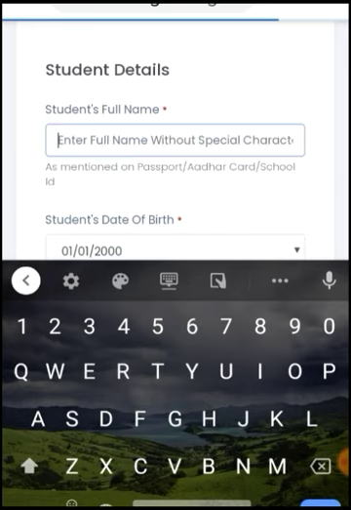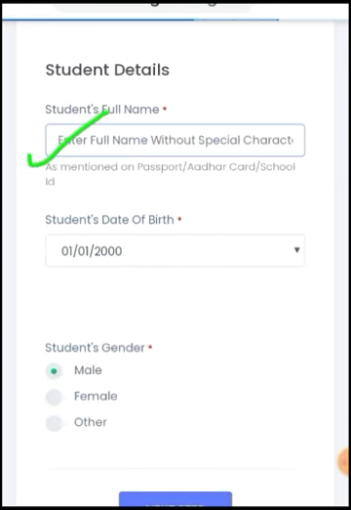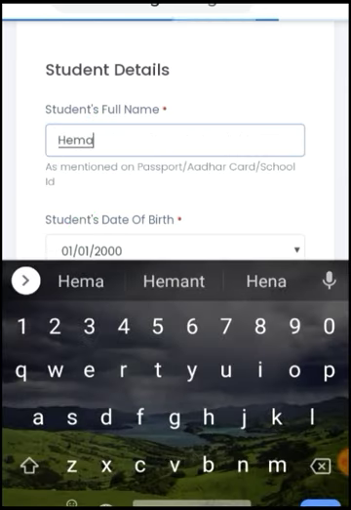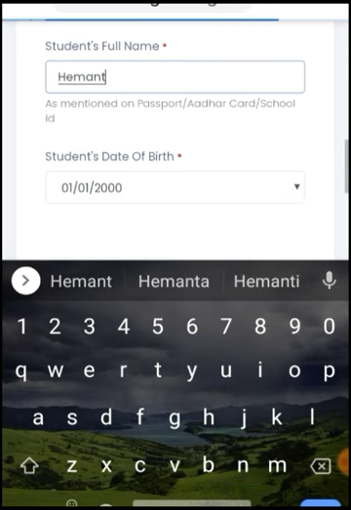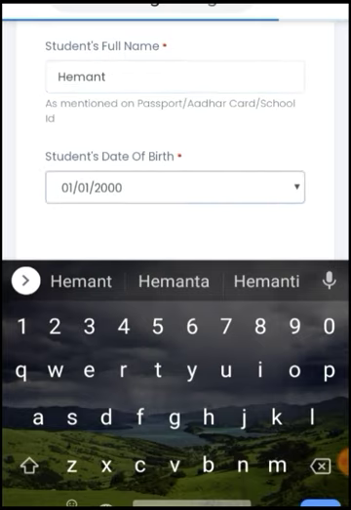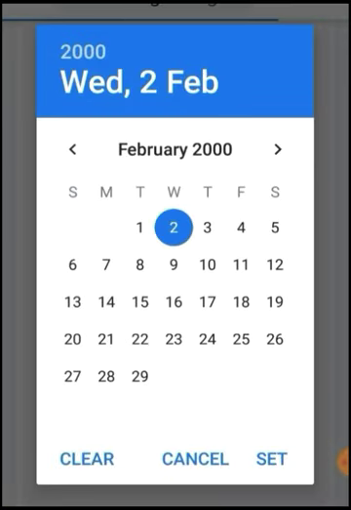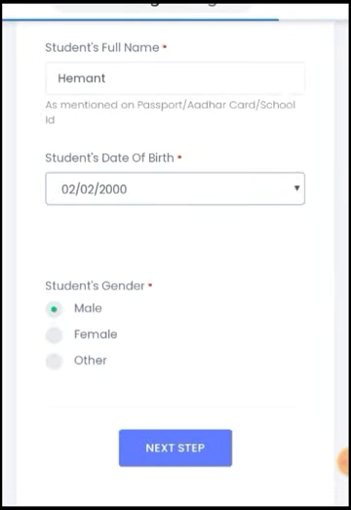For example, my name is Hemant, so I will write Hemant here. Then there is the student's date of birth. You can choose your date of birth from the calendar, for example 2 February 2020. Then I select male or female.